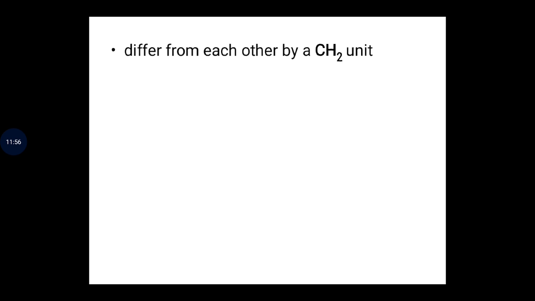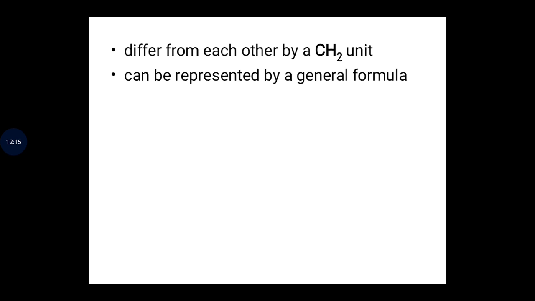Then so we are now going to look at the real aspect of the homologous series. So for the homologous series, each member in the series differs from the next subsequent member by CH2. So since we said by CH2, it means that between the first and the second member is differ by CH2.